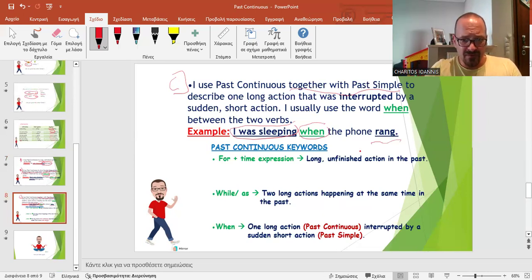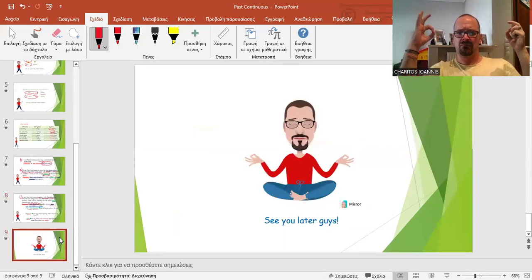So here I have collected the keywords of past continuous. For plus a time expression, right? It refers to long unfinished action in the past. While or as, we said two long actions happening at the same time in the past. And when, I have one long action expressed in past continuous that is interrupted by a sudden short action expressed in past simple.